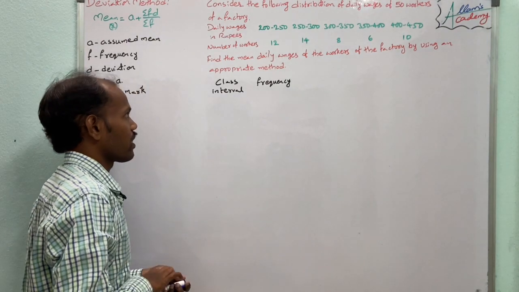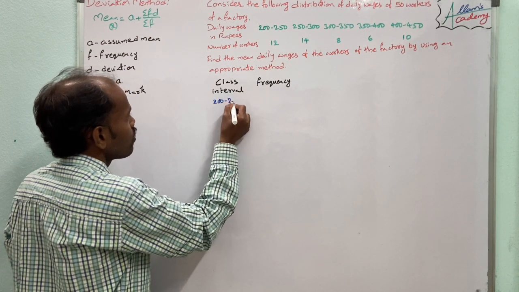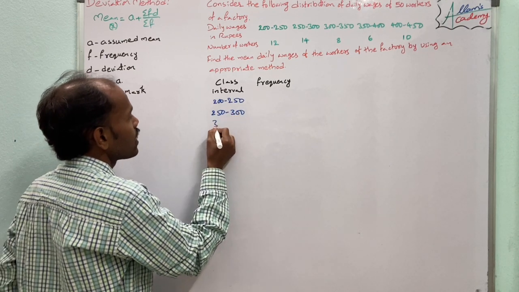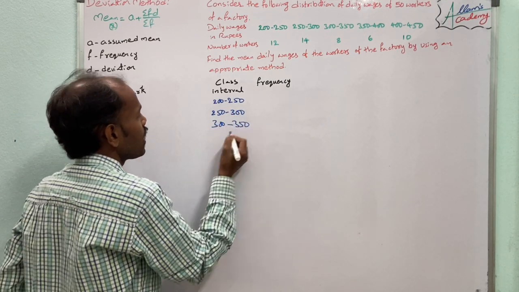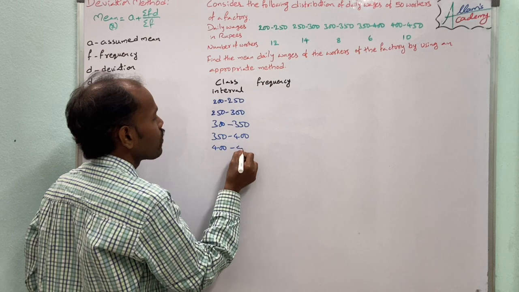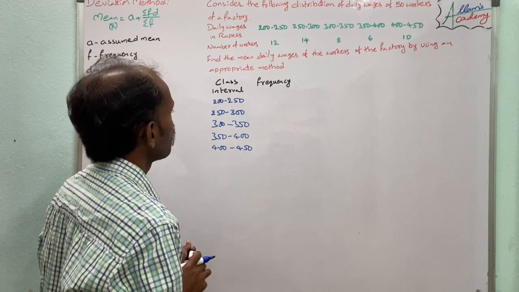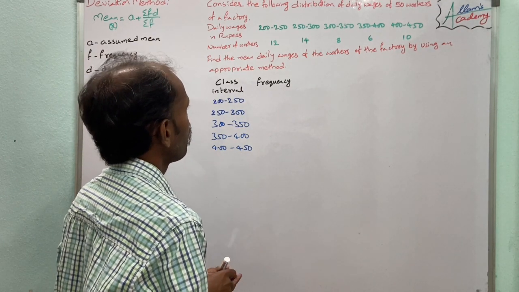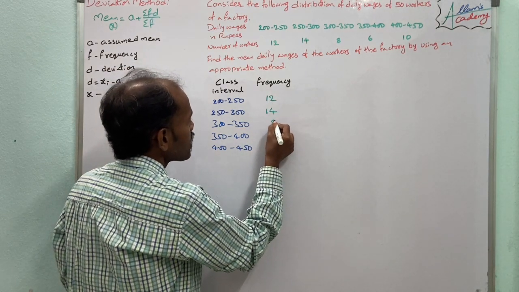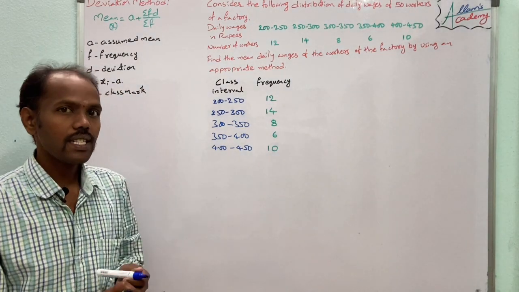The class intervals are 200 to 250, 250 to 300, 300 to 350, 350 to 400, and 400 to 450, and their corresponding frequencies are 12, 14, 8, 6 and 10.